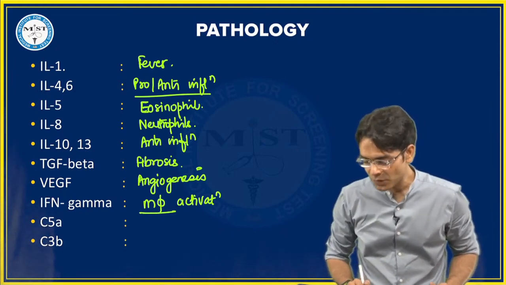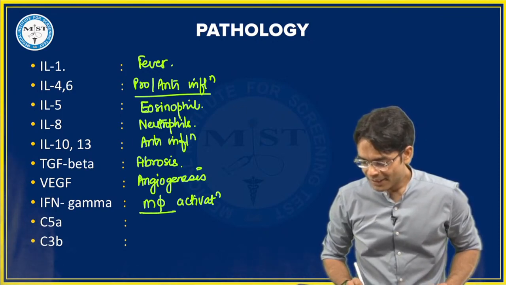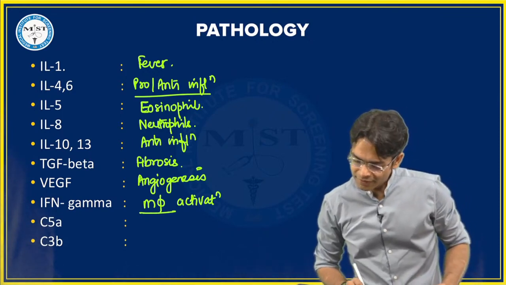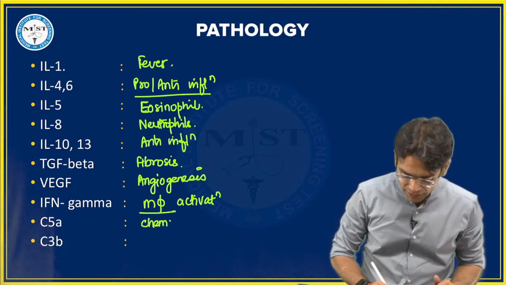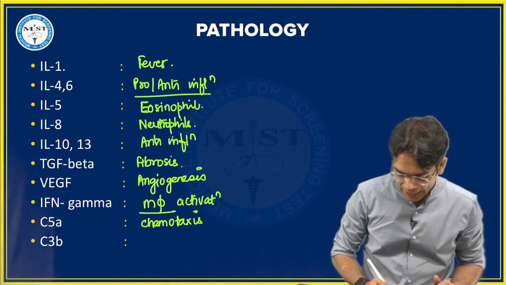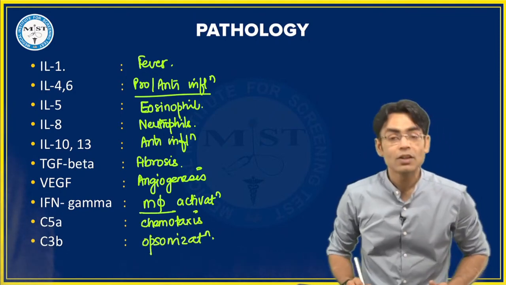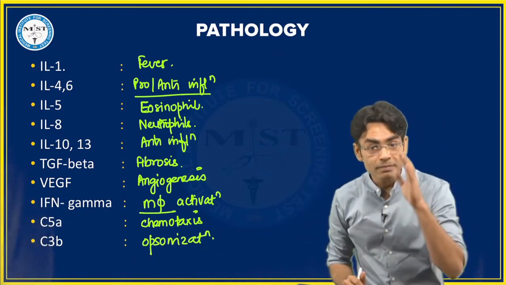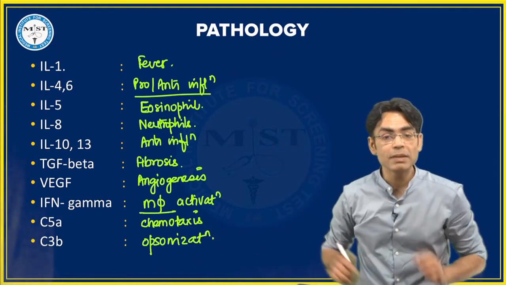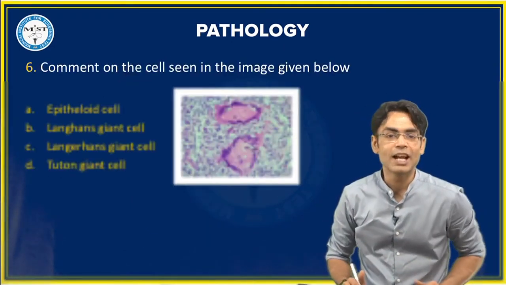Yes, Alia Khan, you are right. Sushma, you are right. Yeah, Fazan, Sujit, Aishwarya, you all are right. This is for chemotaxis. And last, you have also given me the option, opsonization. So you see, you know all this. Be proud of yourself. C3b is for opsonization, C5a is for chemotaxis. Okay? Let's move ahead.